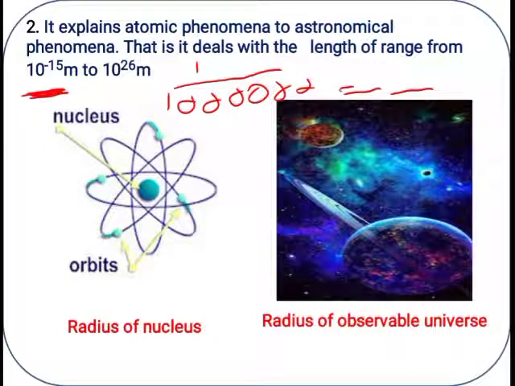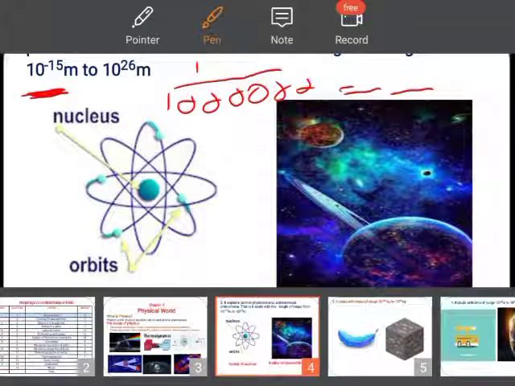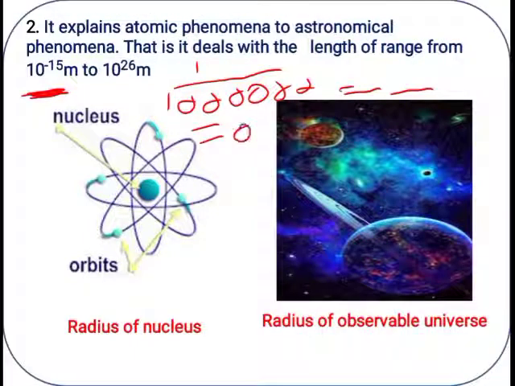So what is the answer for this? 0.000000000000001. Is it not smaller? Definitely the value is smaller.